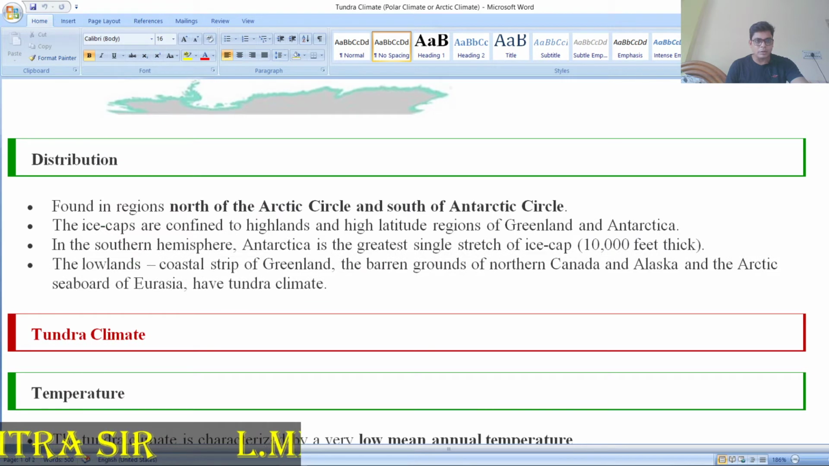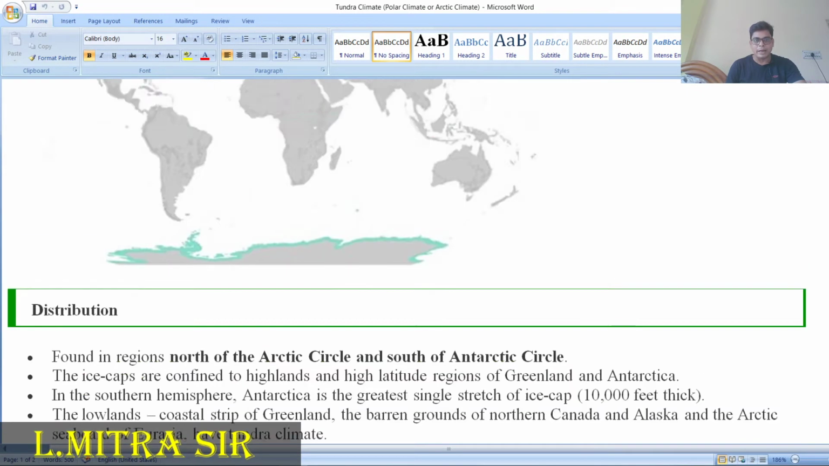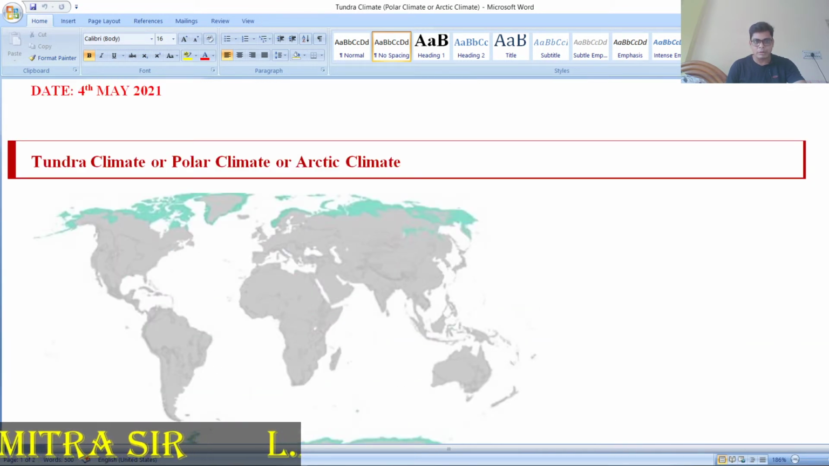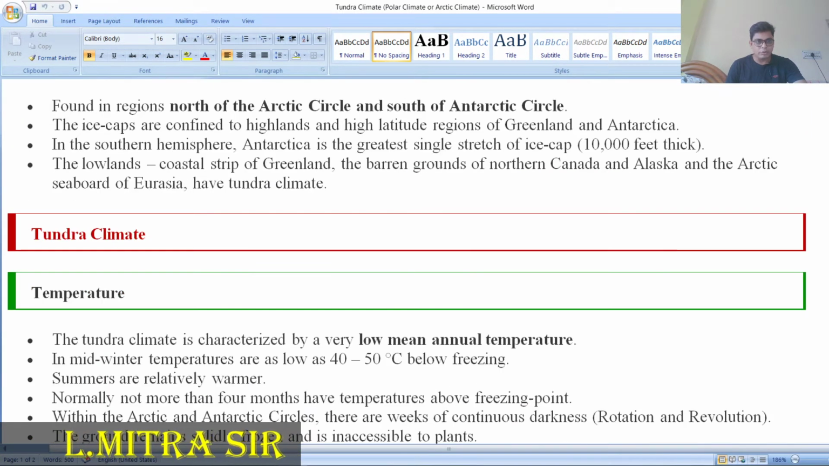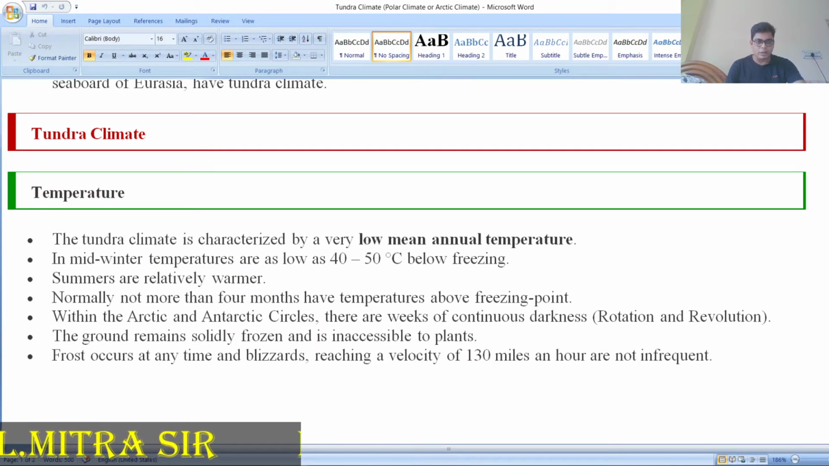So, the distribution we already discussed: the Arctic Circle and Antarctic Circle, and the lowland of Greenland, one of the largest islands in the world, and Alaska. Now we have to discuss what the climate situation is.